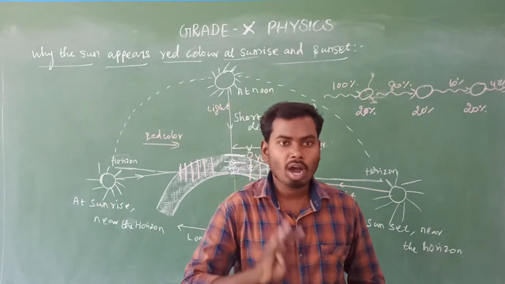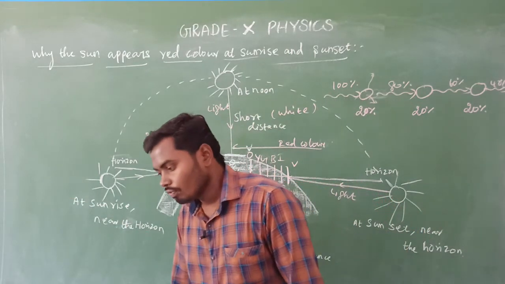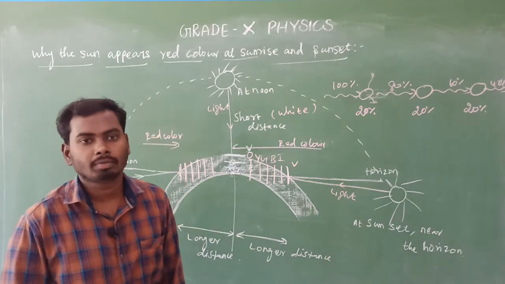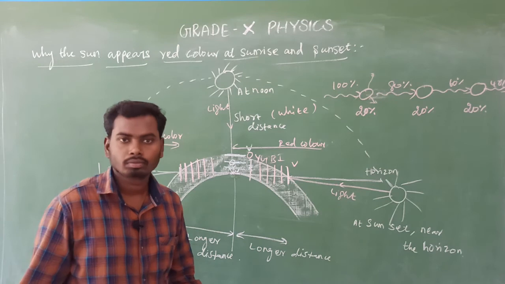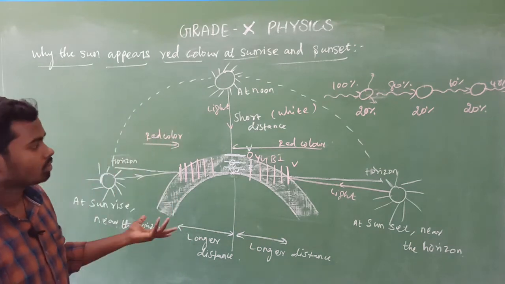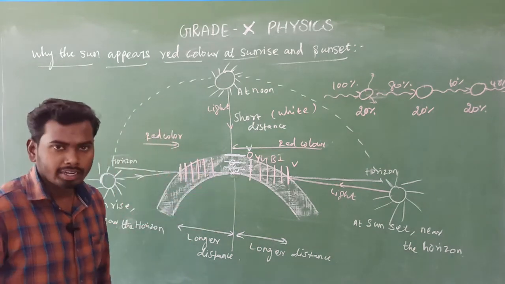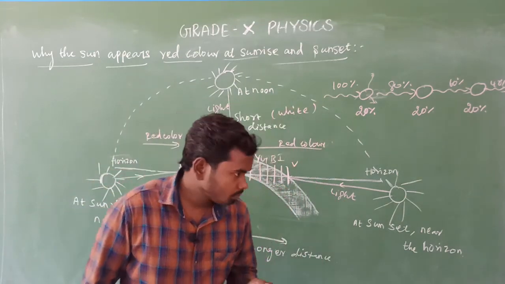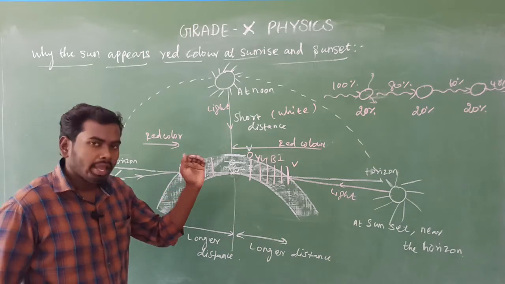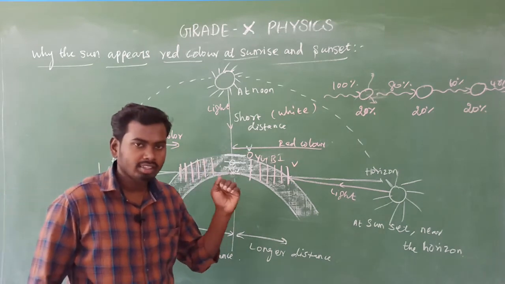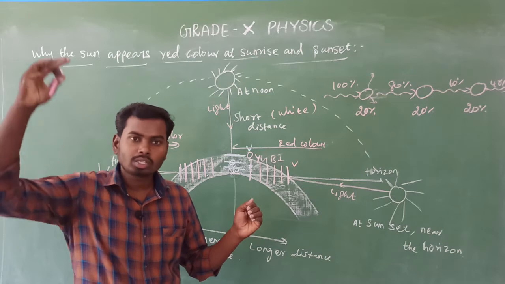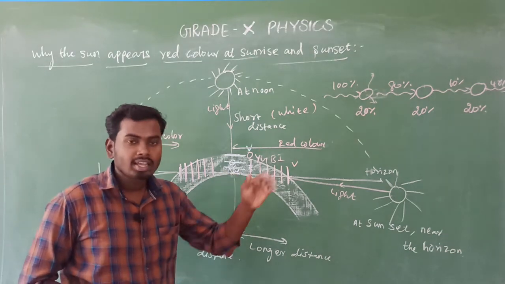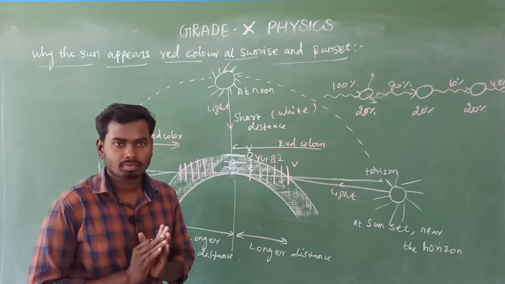That's all. 3 marks on your paper. If you listen to my class carefully, 3 marks on your paper, compulsory. No doubt at all. Is there any doubt? So very important point, note this point. If the wavelength is less, then the scattering is more. If the wavelength is more, scattering is less. Is it clear?